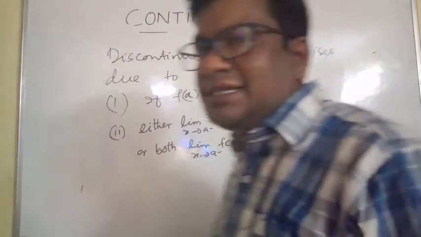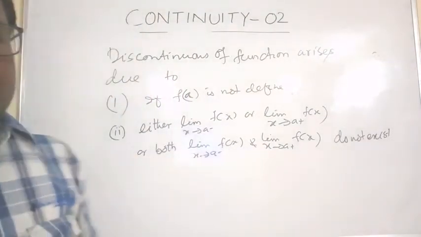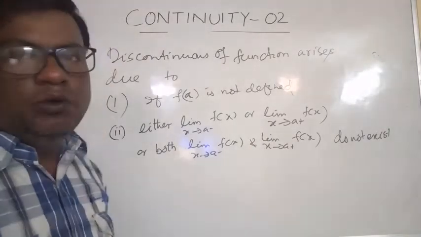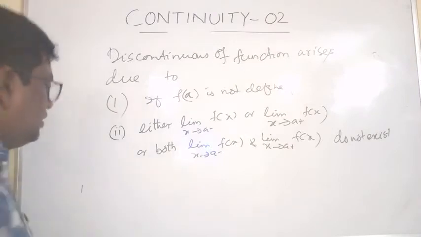That is, LHL may not exist, RHL may not exist, or both do not exist. Right? And third is